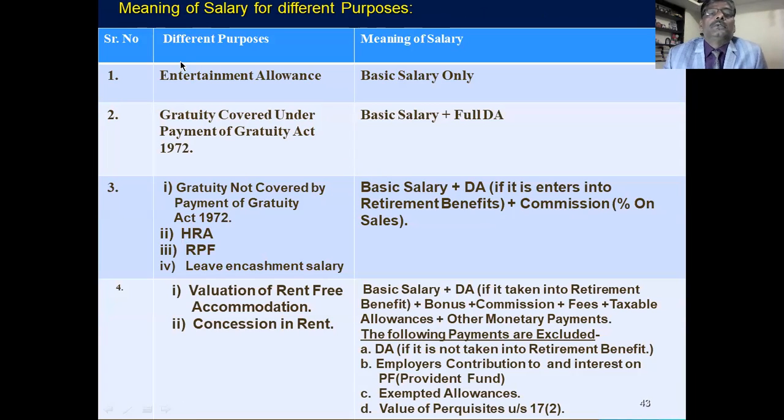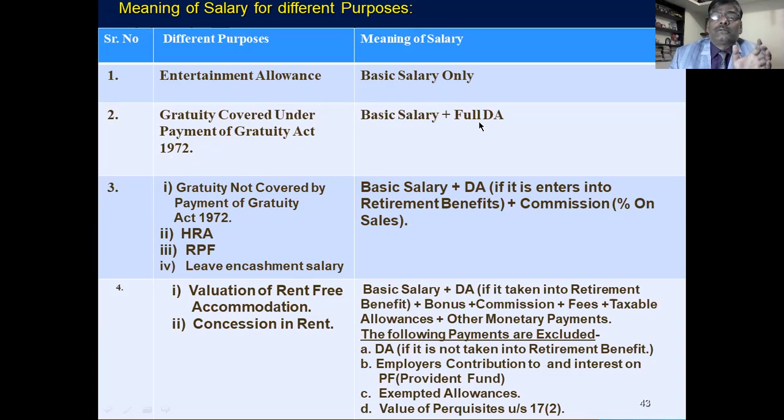You remember these points, then I'll go to next slide. Then these are the points you remember regarding the salary. What is the salary to be taken for calculation? For entertainment allowance calculation, basic salary is to be considered. Gratuity covered under Payment of Gratuity Act 1972, basic salary plus DA is to be taken.